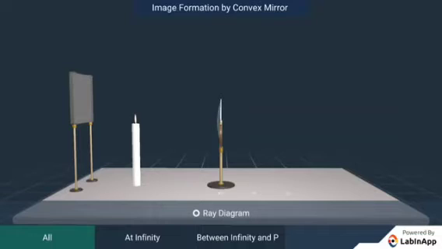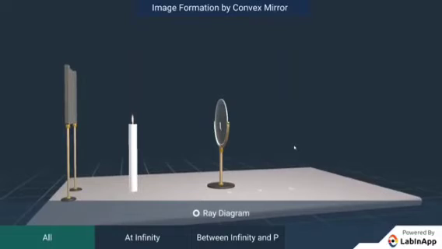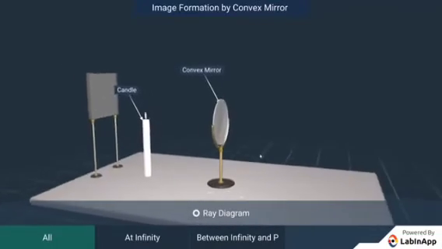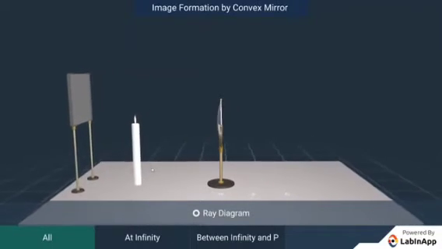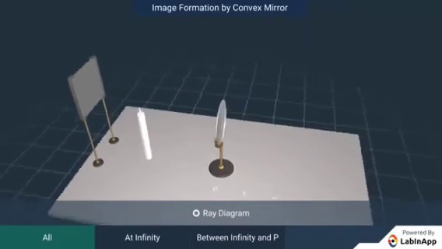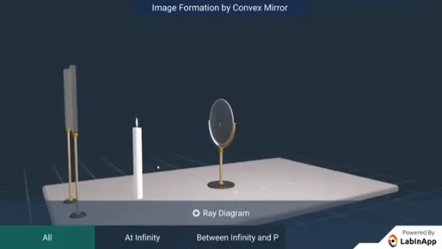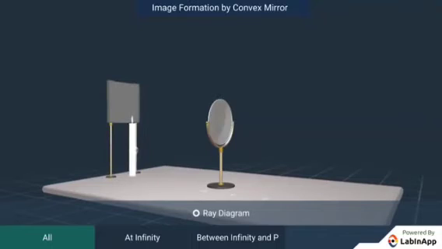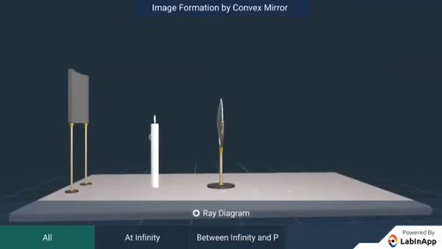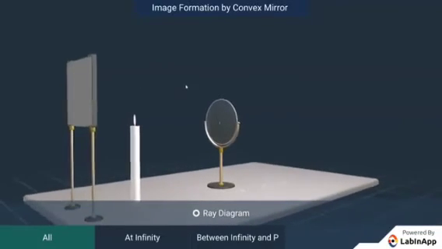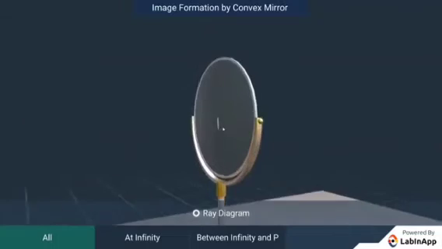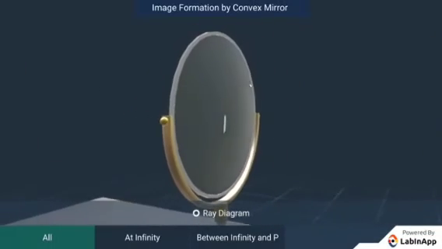Let's study the image formation of a convex mirror for different positions of the object from it. A convex mirror, a candle, and a paper screen to capture the image are kept on a horizontal surface as shown. Move the candle and observe the image in the mirror and on the screen. We can see that the image is not formed on the screen, thus it is a virtual image. The image of the candle is formed in the convex mirror. It is smaller in size and it is erect.